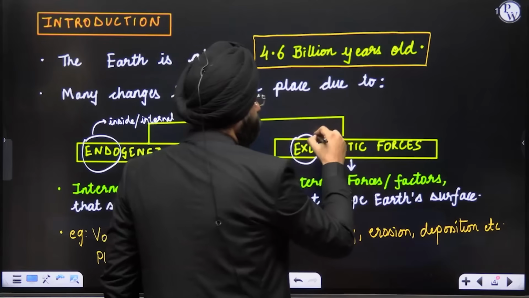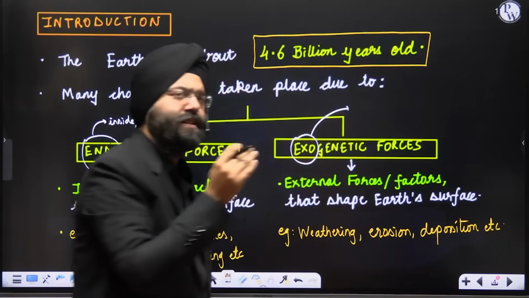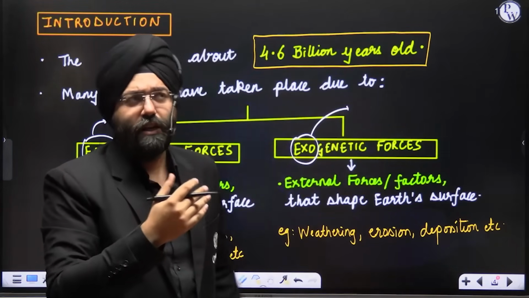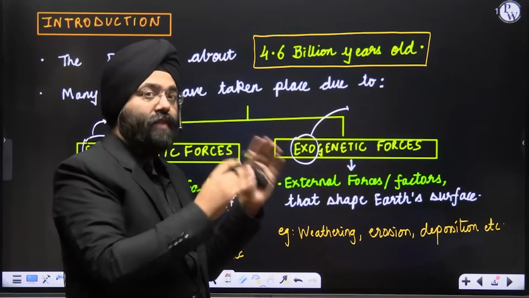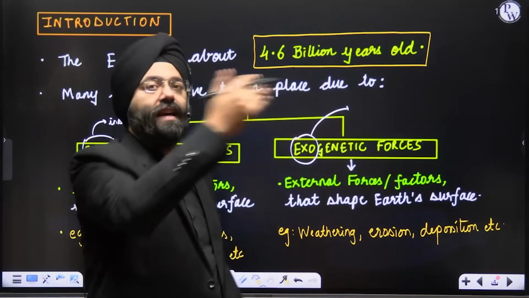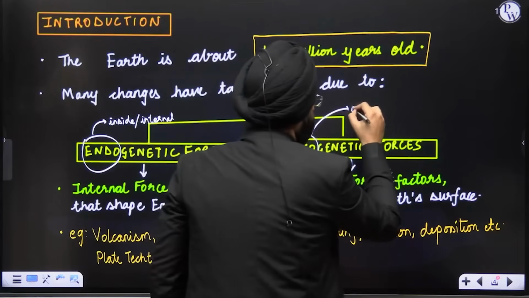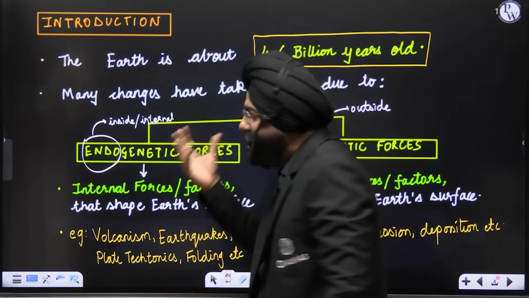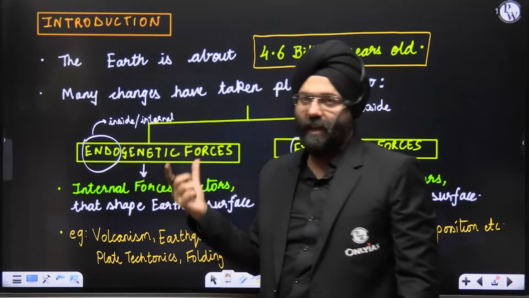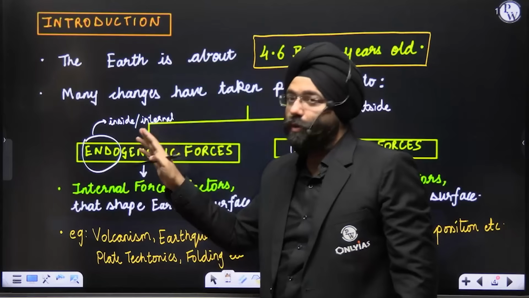You should remember this, because when you're studying the atmosphere also, you have the outermost layer as the exosphere, that means outside. Similarly, when we talk about exo, it means outside. So something that is very evident from the word itself: endo is related to inside or internal.